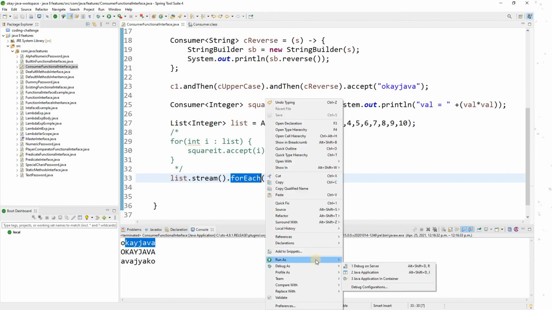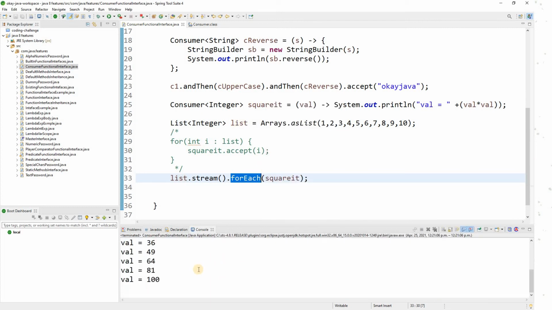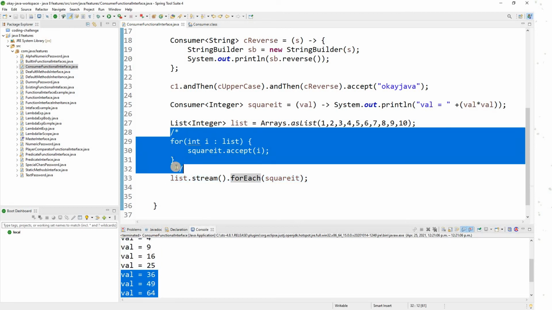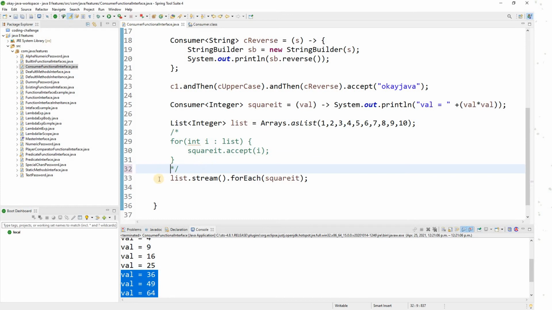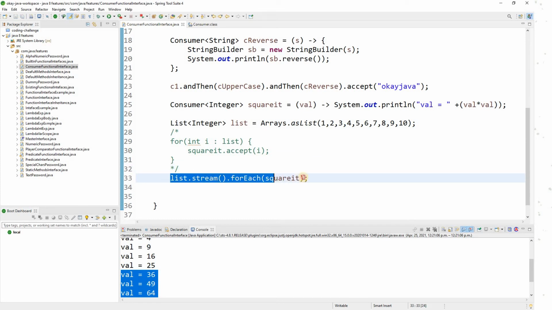Let me run this one. You see here, the result is the same. So if you do it this way, this is the traditional way of doing it, right? And if you use Java Stream API, it's more concise. You don't have to write too much code. But we'll talk about Java Stream API at a later point of time.